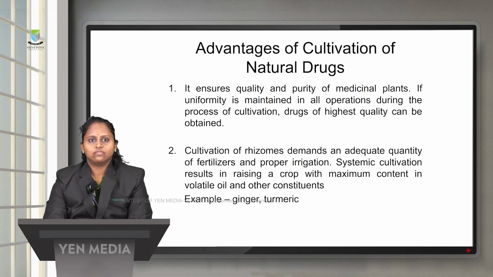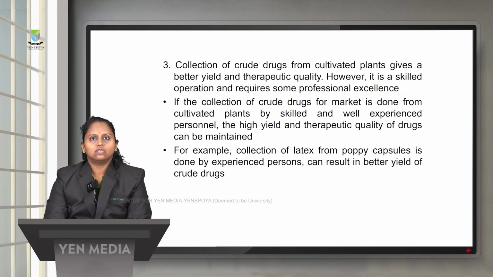For example, if we take ginger and turmeric, they are drugs which contain volatile oil. So systematic cultivation will yield a high amount of volatile oil as well as other phytoconstituents. Collection of crude drugs from cultivated plants will give a better yield as well as therapeutic quality. However, it is a skilled process and it will require professional excellence.